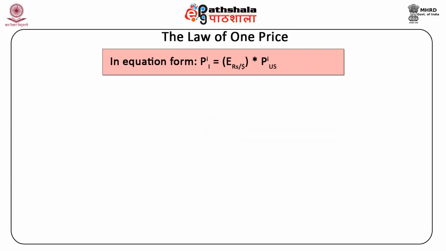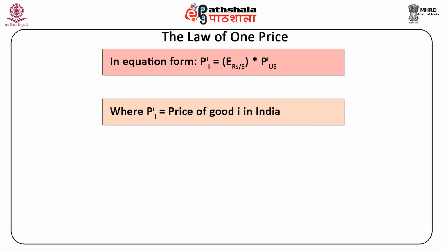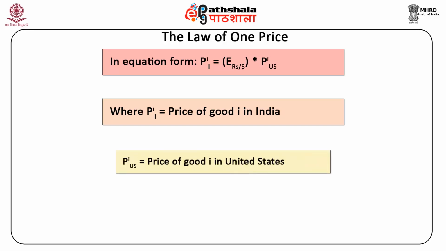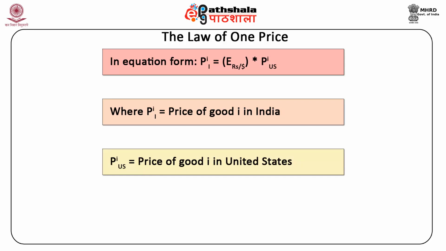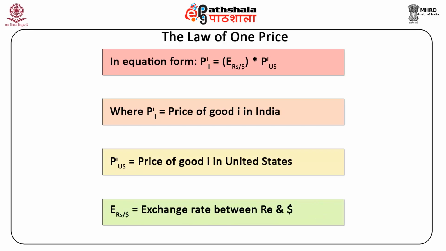Writing it in equation form, it means P_I^i is equal to E rupees per dollar times P_US^i, where P_I^i is the price of good i in India, P_US^i is the price of good i in United States, and E rupees per dollar is the exchange rate between rupees and dollar.